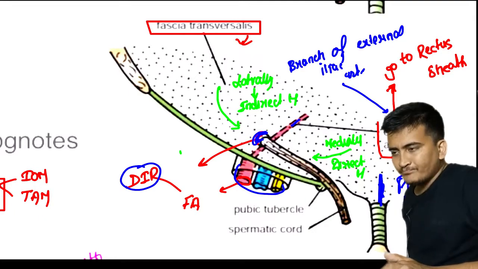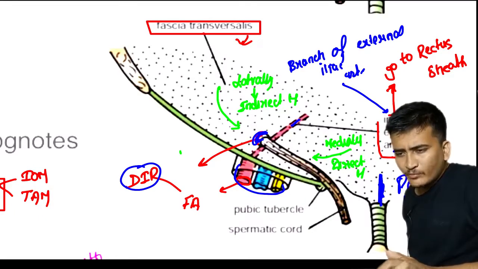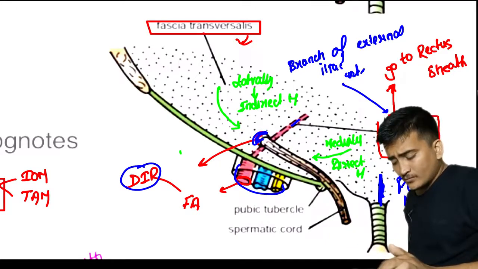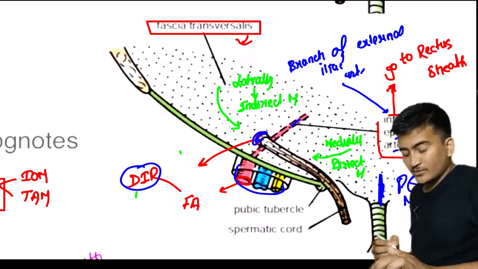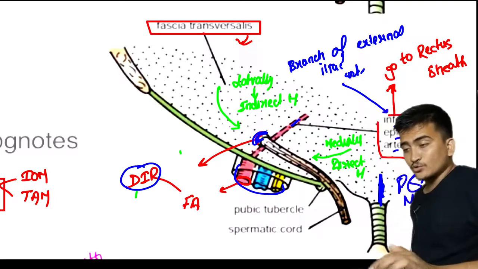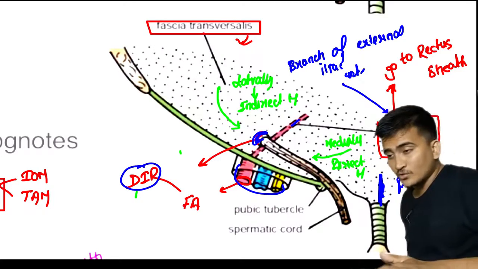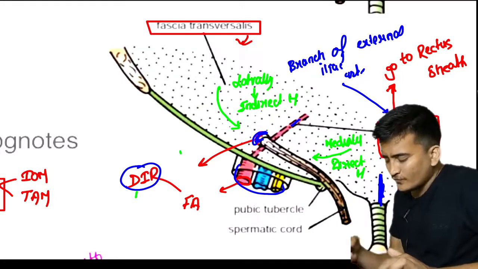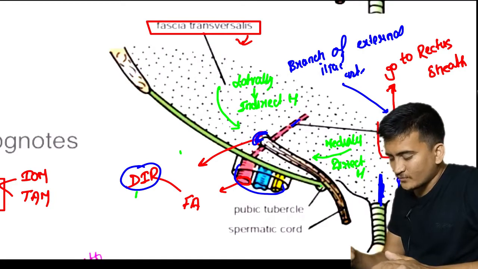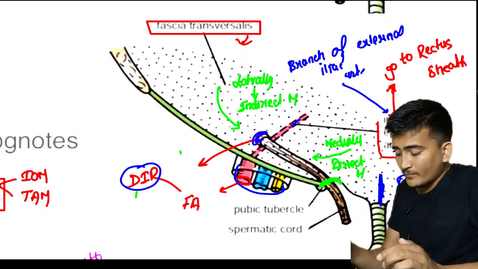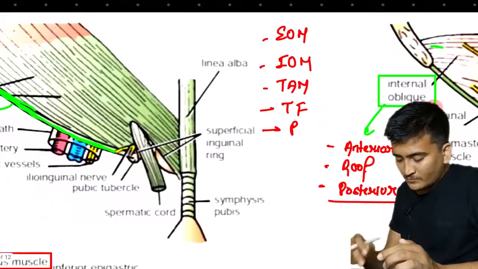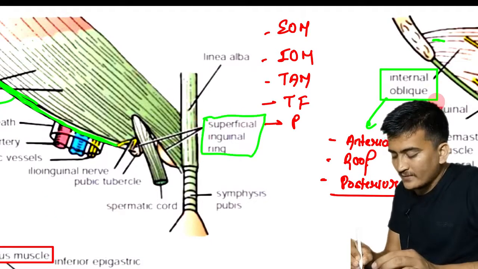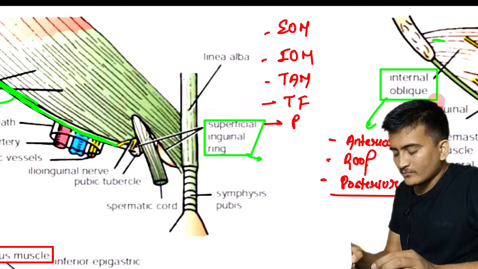Another important thing: we talked about the deep inguinal ring, which is due to a breach or discontinuation in the fascia transversalis. Now what about the superficial inguinal ring? It is present somewhere right here. I forgot to mention, but the superficial inguinal ring arises due to discontinuation in the external oblique muscle, as we have discussed.